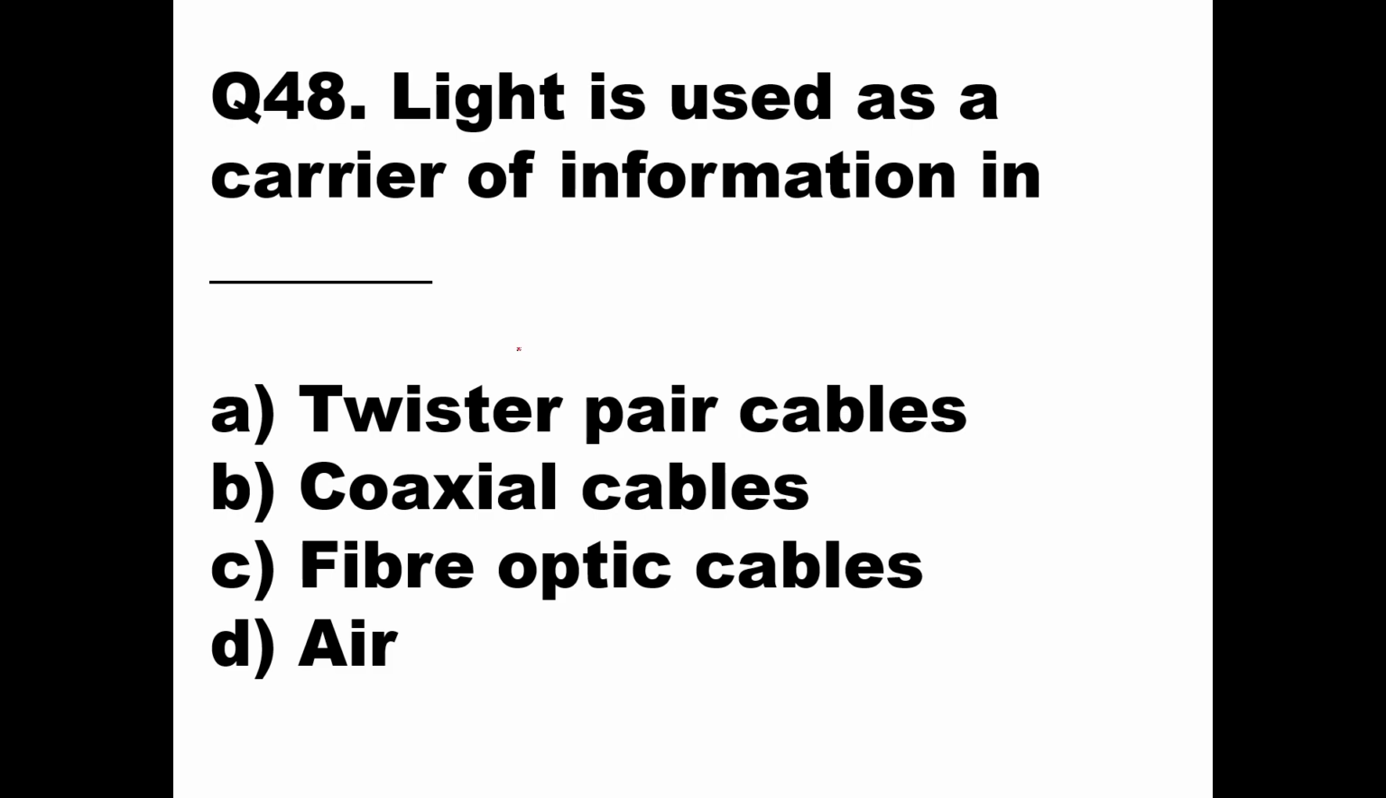Here we have to convert electrical energy into light by the optical sources like LED or laser, and while receiving it, we have to convert light back to electrical by an avalanche photodiode or phototransistor or photodiode. So those will convert the light energy into electrical energy. That means the light as a carrier will be traveling in fiber optic cables. So option C will be the right answer here, fiber optic cables.